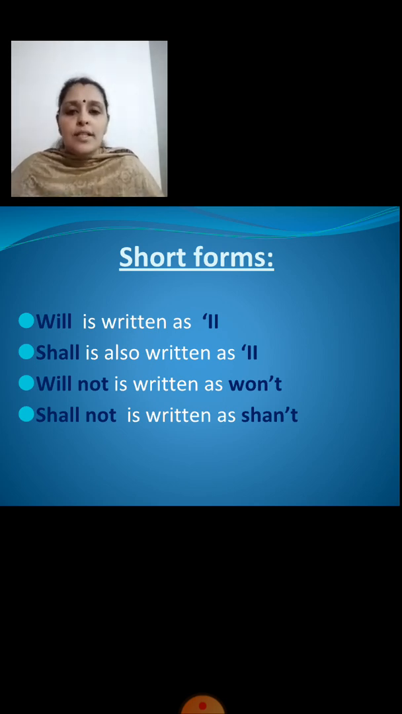So will is written as 'll. Shall is also written as 'll. Will not is written as won't. And shall not is written as shan't. Okay?